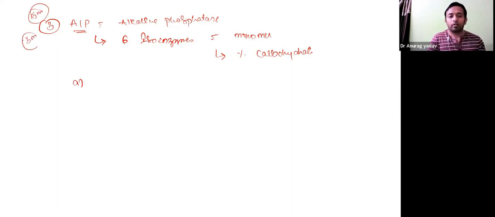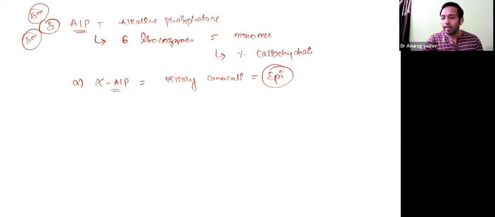So first one, that is alpha alkaline phosphatase. Alpha alkaline phosphatase is synthesized from biliary canaliculi. Okay, the major ALP synthesized by the gallbladder, the biliary epithelial cells or canaliculi, will synthesize this type of isoenzyme, alpha ALP. It constitutes somewhere around 10% of total ALP. Like say it was 100% of ALP, in that 10% is contributed by the gallbladder or biliary canaliculi.